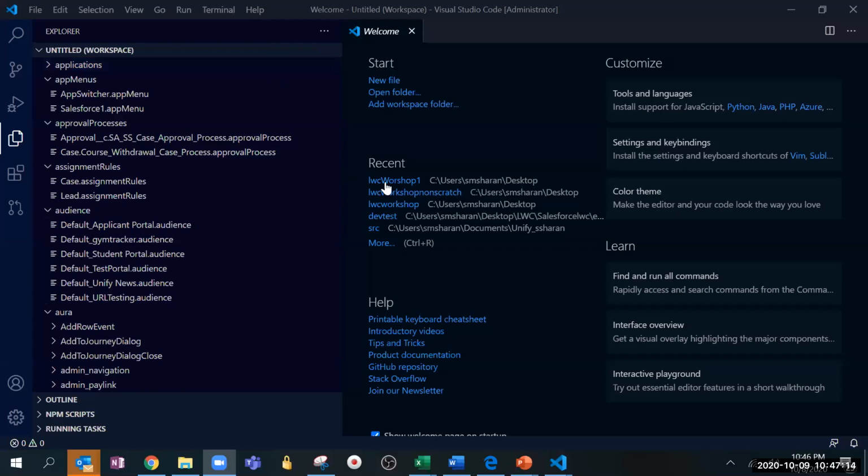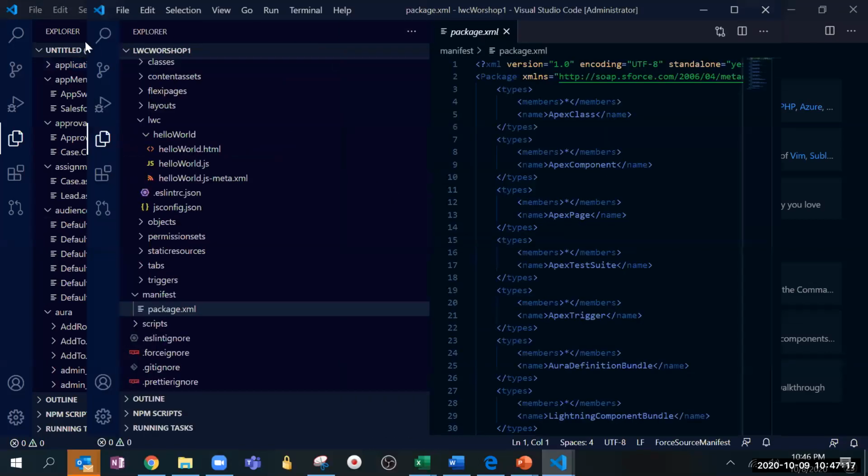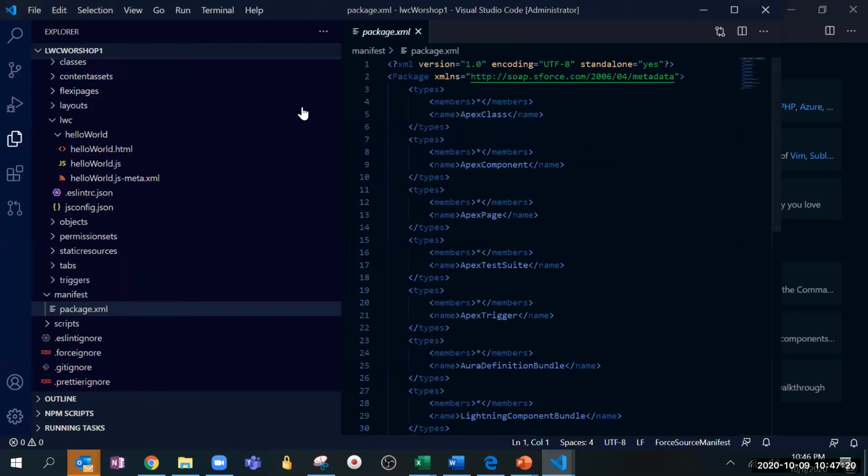Now let's go there. Just a second. It got closed. We are not able to see the screen. Oh, sorry, I forgot. Yeah, just a second, guys. Okay. So here, what happened? I think it got stuck.